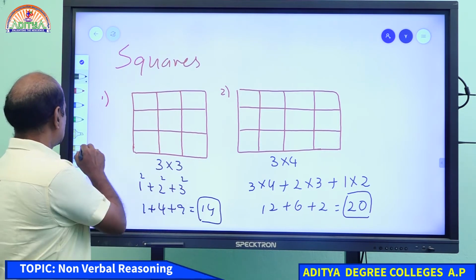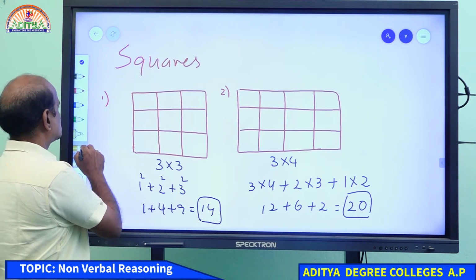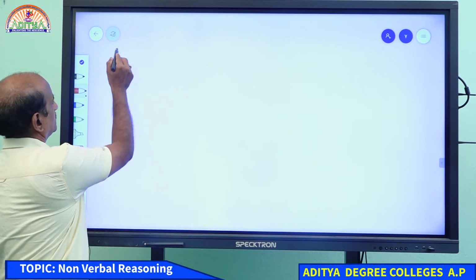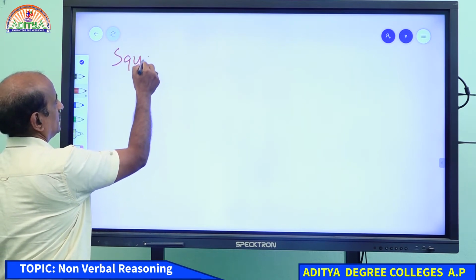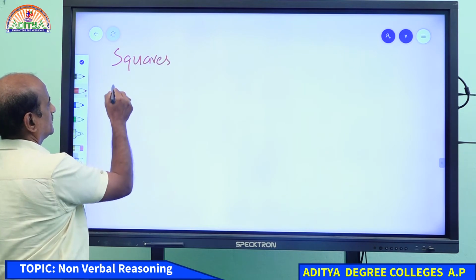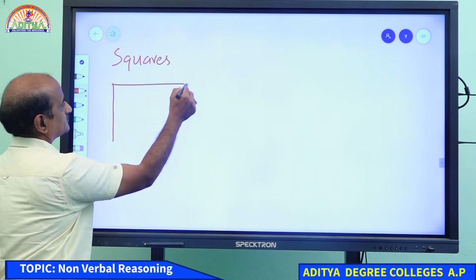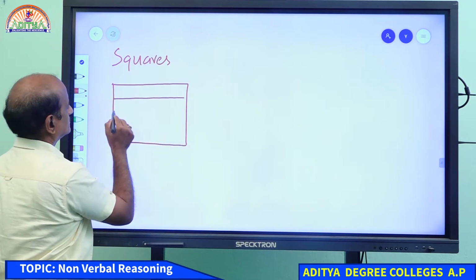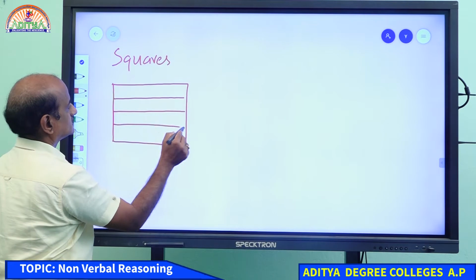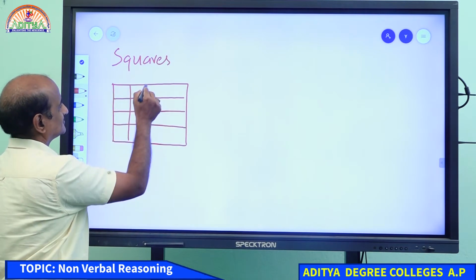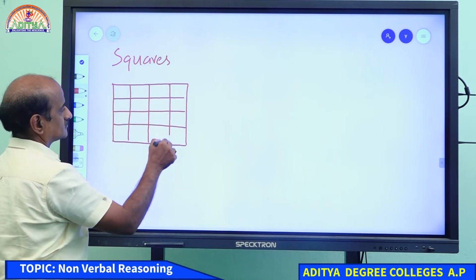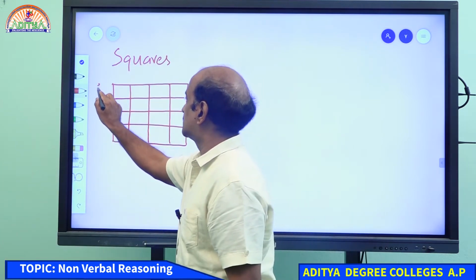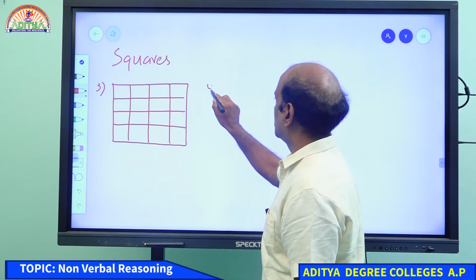Right, students? So basing on that, let me ask you one more question, because it seems you are a little confused. I just want to put some more questions to you. Please tell me once again how many squares we have in the following figure. Come on, please go ahead. And remember this is question number 3 and let it be question number 4.